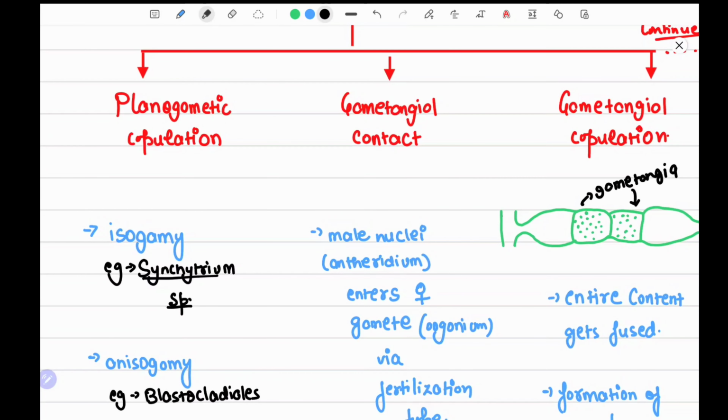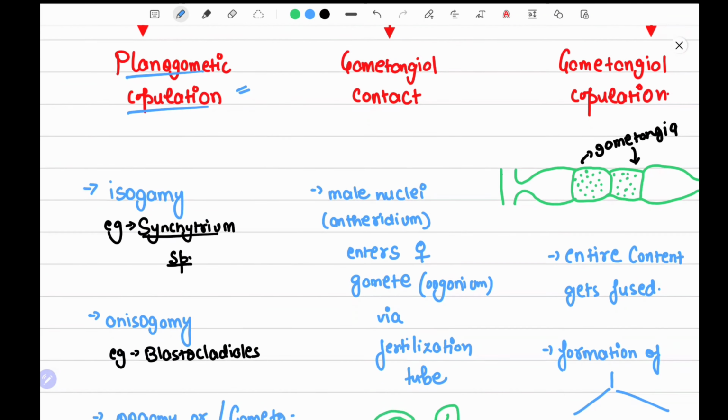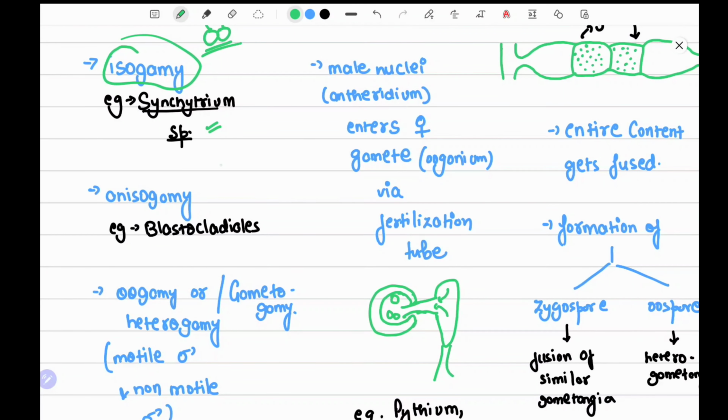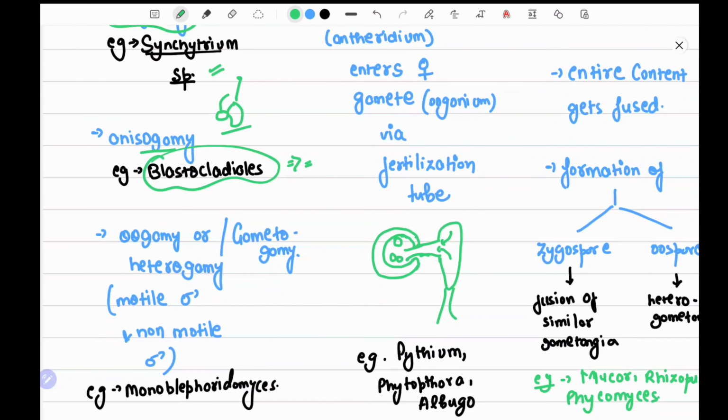Now, first is planogametic copulation, meaning copulation of gametes in one plane. The first example is isogamy. The word indicates similar-looking gametes. These are two similar-looking gametes, and when they fuse, it is called isogamy. Examples are very important: Synchytrium. Anisogamy, different-looking gametes, like this shape and this shape. They are different-looking. Anisogamy. Blastocladiales is an example of anisogamy.